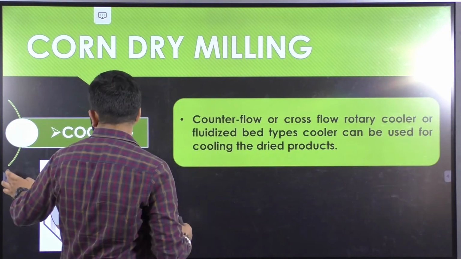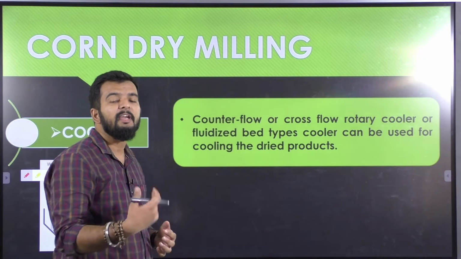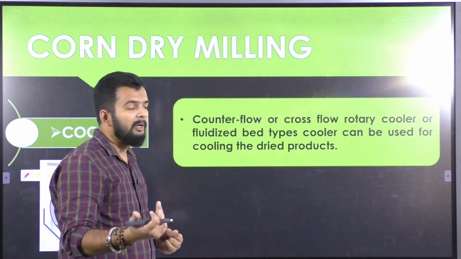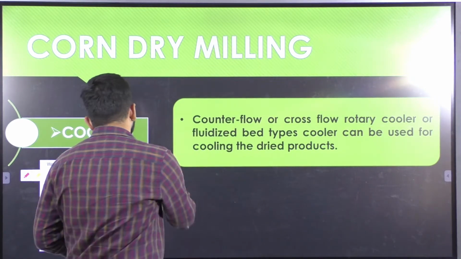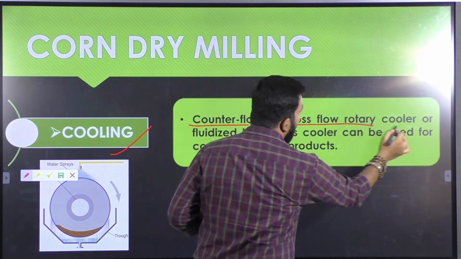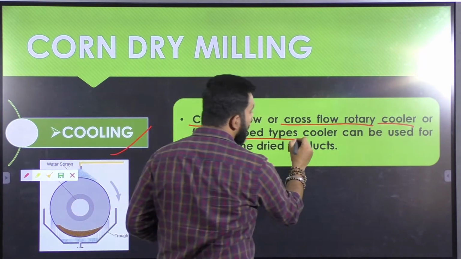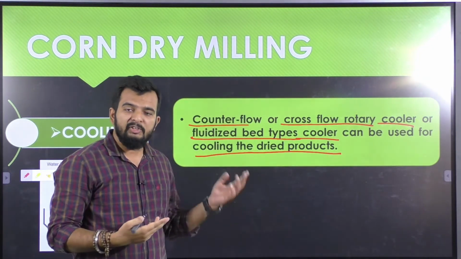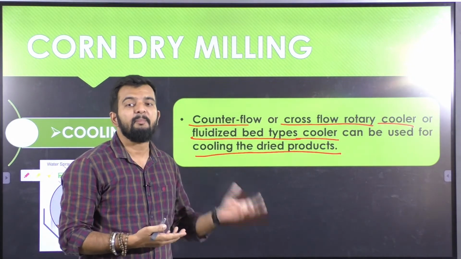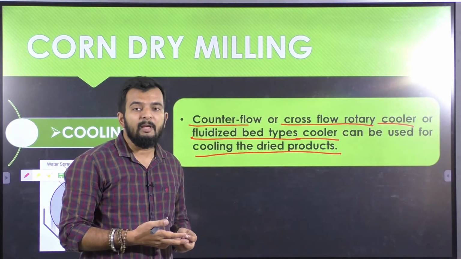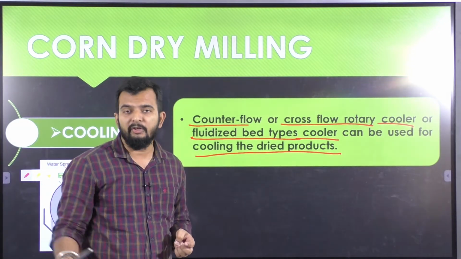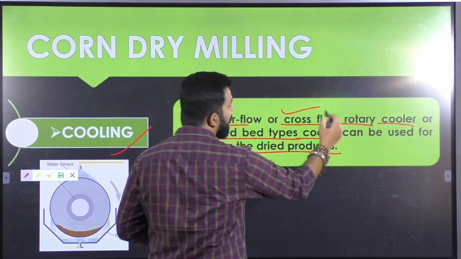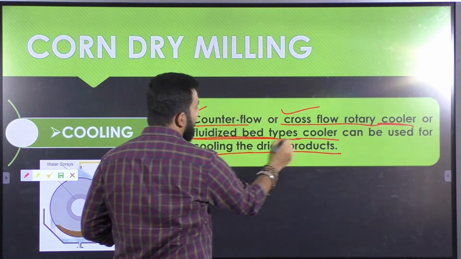If you keep your grains at a high temperature for a long time, it will again cause some damage to the particles, to the starch that is present in the endosperm and other constituents. So for cooling, counterflow or cross flow rotary coolers or fluidized bed type coolers can be used. After drying, the moisture has been brought down to 15 to 18%, but the temperature is still high. So we need to bring down that temperature to normal conditions, maybe room temperature.